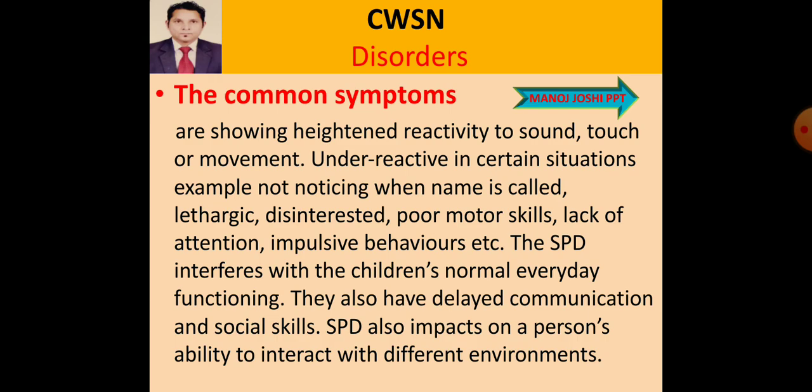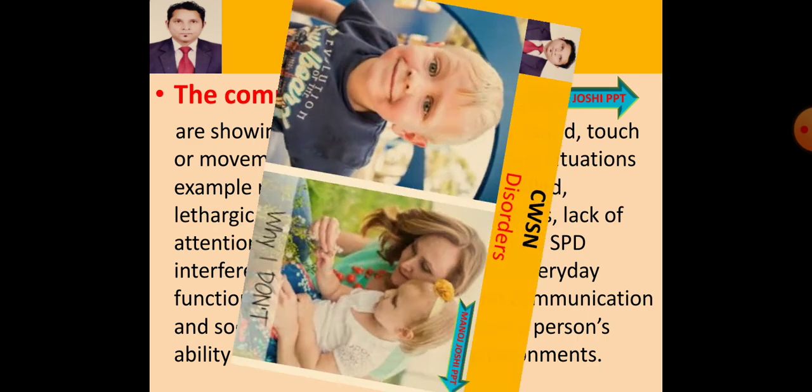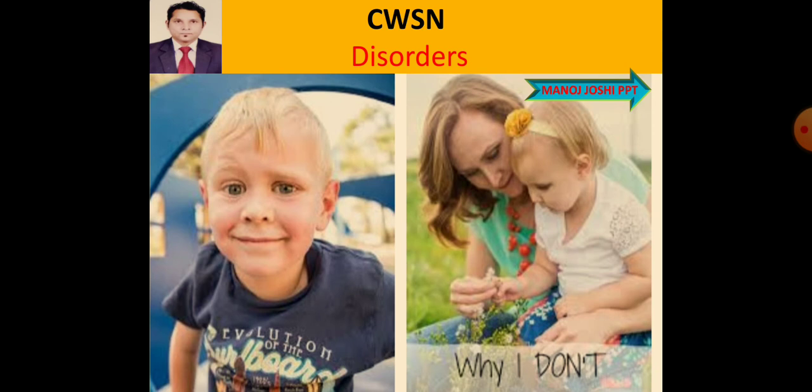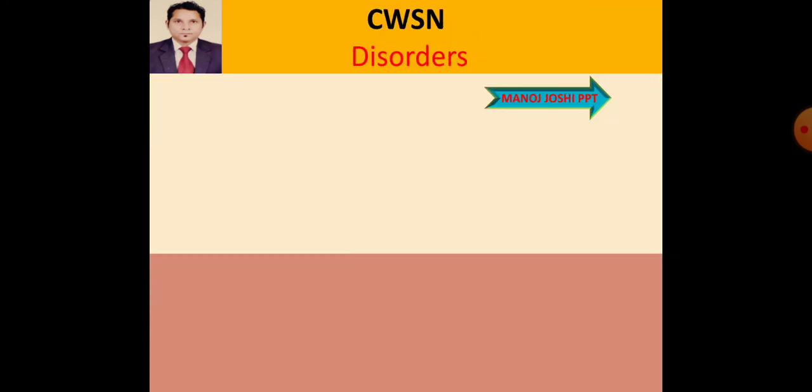Sensory processing disorder. Some pictures we can see. The person is unable to receive the response from the brain, or unable to collect the information to send to the brain. The senses are poor. Now we can discuss the causes of SPD.